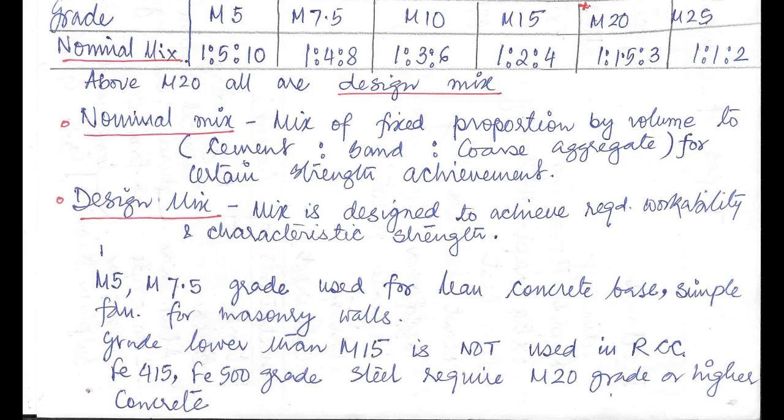Okay. Now I will take some important points which you may note down. Number 1, M5 and M7.5 grade concrete is used for lean concrete base and simple foundation for masonry wall. Number 2, grade lower than M15 is not used in RCC. Number 3, Fe 415 and Fe 500 grade steel require M20 grade or higher grade of concrete.